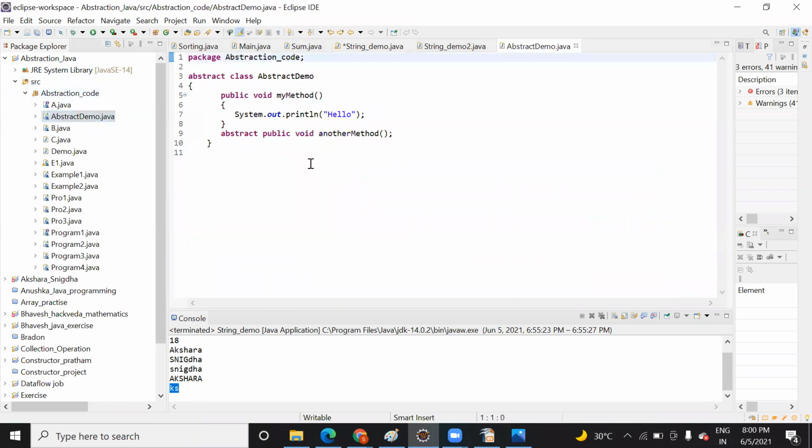Okay, so just like this here, in this abstract, what do you mean by this abstraction? Abstraction means that when you use this keyword abstract with any method name, that method will become secure, and to that method we provide a body in the child class. When I inherit this class, I will provide a body to this method.